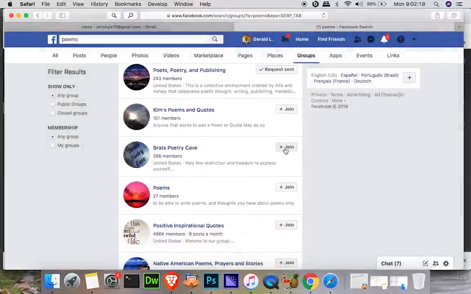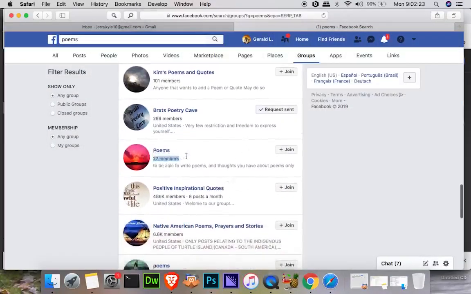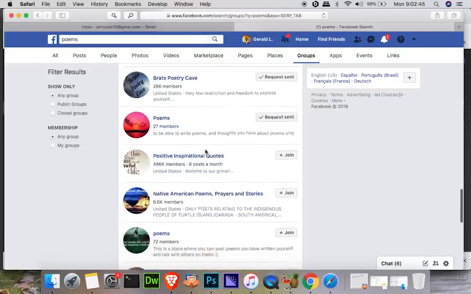Brat's Poetry Cave sounds good. Poems. Now here's 127 members. These ones are sometimes good because they're just getting started, and we could actually help this group by sharing our poems. So sometimes when they're a low number like this, 266, that's low, it doesn't mean that it's a bad thing to join. You could actually help this group with your poem. So we're just going to go ahead and join these.